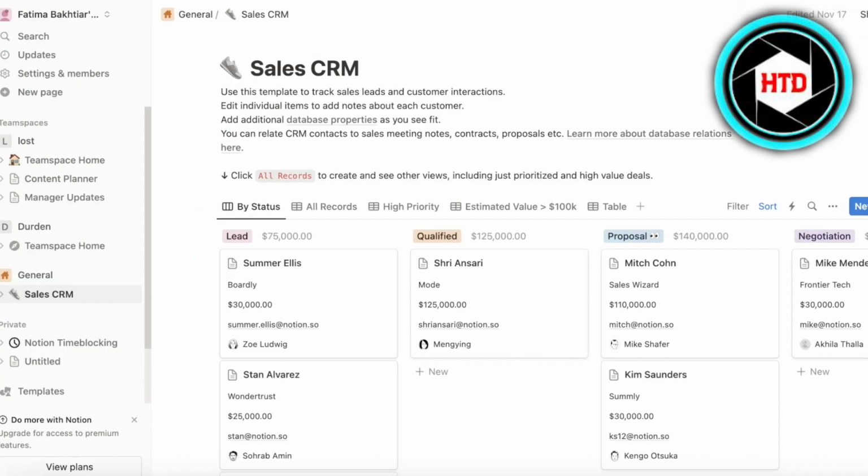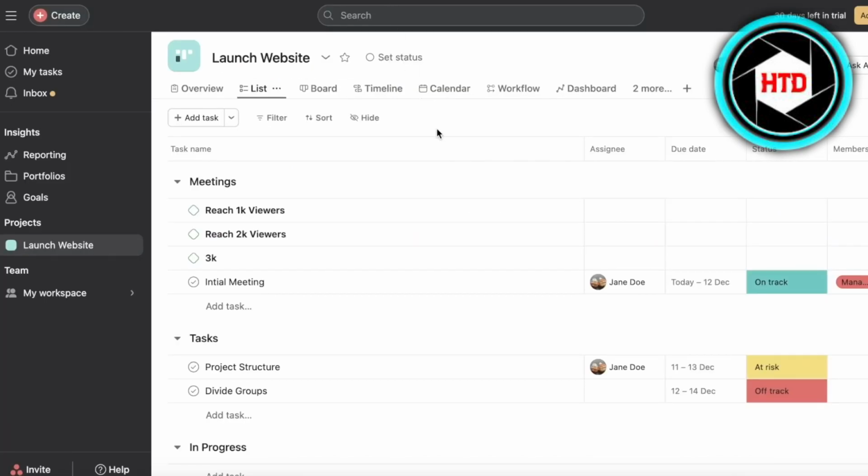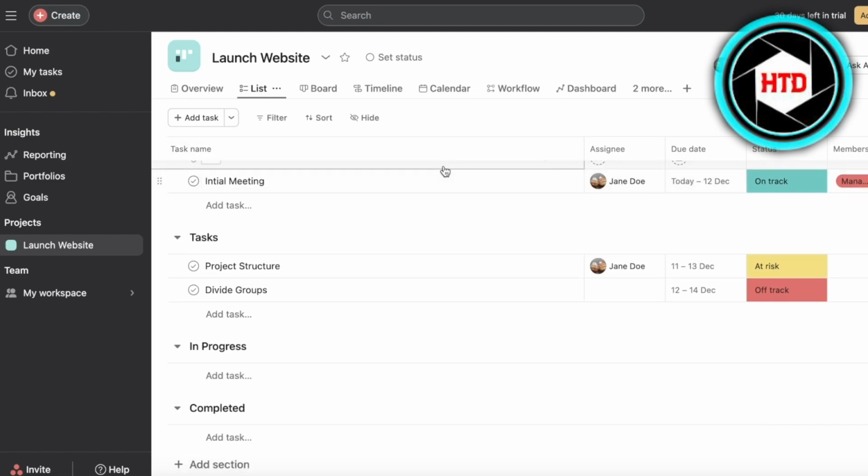But which platform should you use when there are so many different platforms out there? Well, let's talk about some of the key features of all of these platforms. I'll show you some of the differences and the similarities, and then I'll tell you my top picks. So first off, we have Asana.